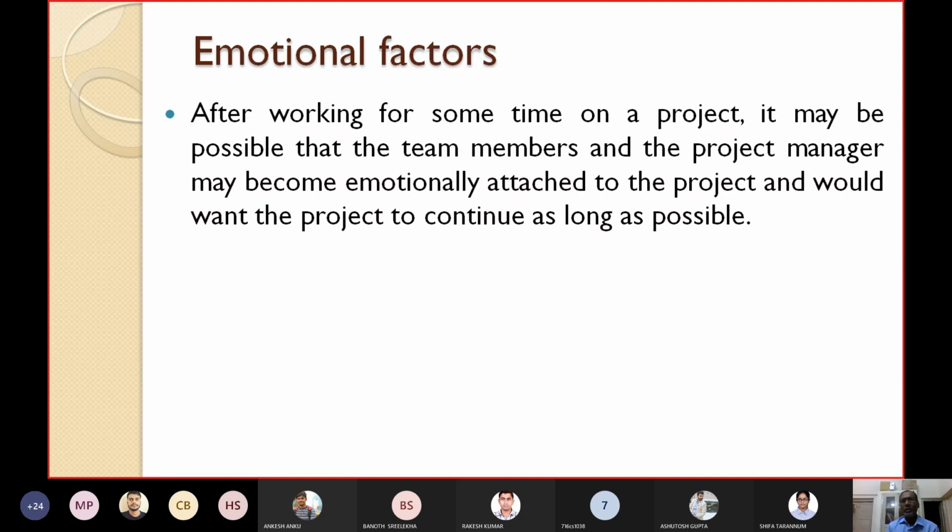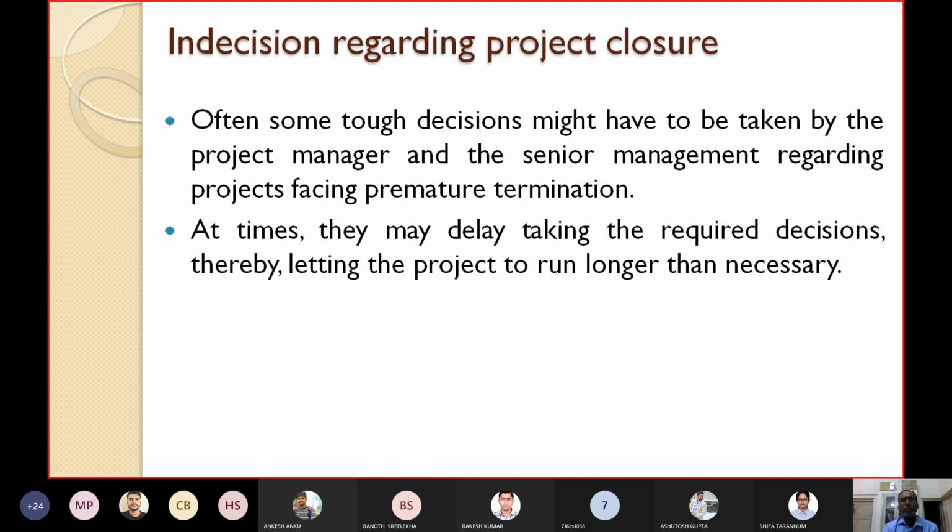Hence they do not want to close it officially. They do not want to close the project properly. Indecisiveness, I have already told you, is indecision regarding project closure.